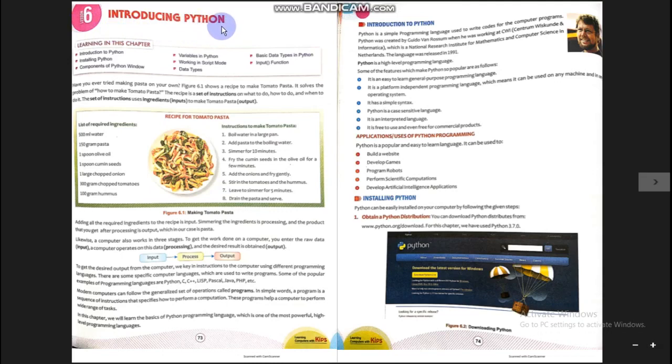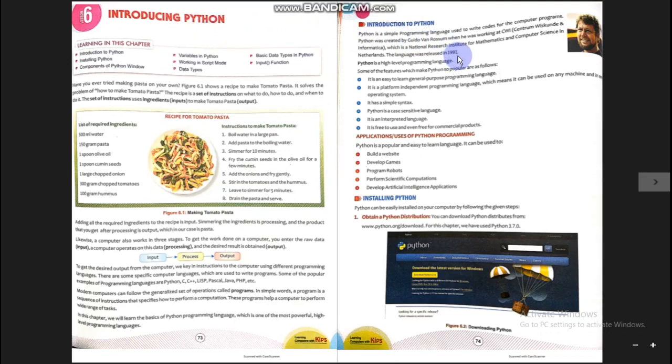Python is a very powerful language. By using this language, you can build programs to create websites, games, programs for robots, for scientific computations, for artificial intelligence, etc. This language was introduced by Mr. Guido van Rossum in the year 1991.